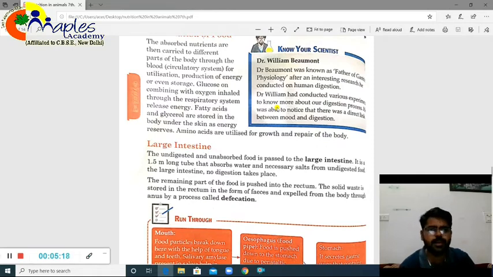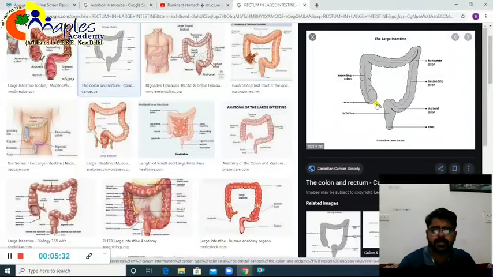are absorbed. It's not only that the food you eat contains salt, there are many other types of salts as well. We'll be studying them in the chapter on acids, bases, and salts. So some crucial or important salts will be absorbed from the large intestine. If I have to show you the structure of the large intestine, see, from the stomach, the small intestine will come here and it will end here.